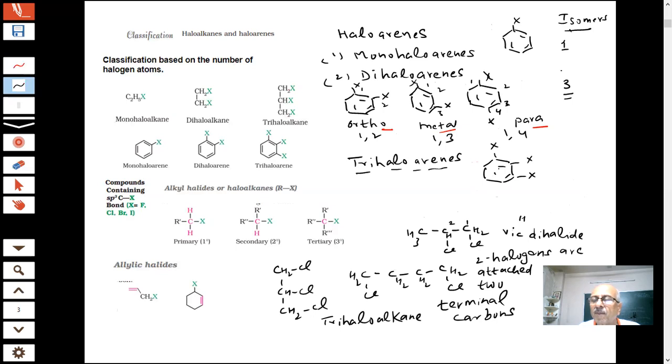Therefore, we will focus mainly on mono and dihaloarenes, in alkyl halides also and in aryl halides also. So this was the first classification which I have given you, where I am changing the number of halogens and able to classify the alkyl halides and aryl halides, students.